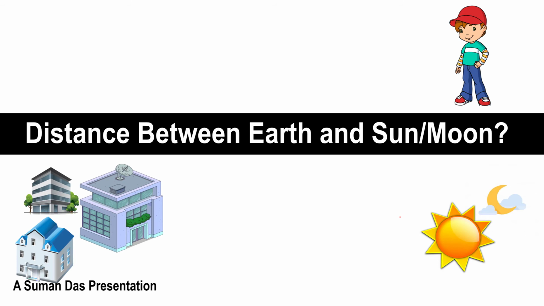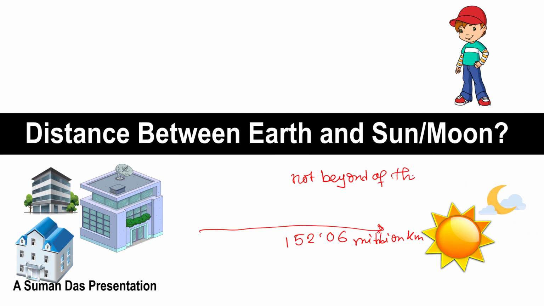I am asking the question to the same boy. What is the distance between the earth and sun and moon? Particularly suppose, what is the distance between the earth and sun? The boy is very smart. He can give the answer in kilometers. That is 152.06 million kilometers. So that means he can give the answer. That is not beyond the imagination of the boy.